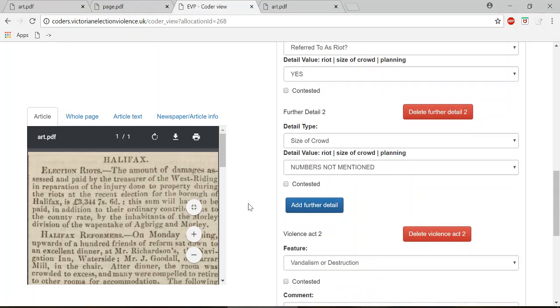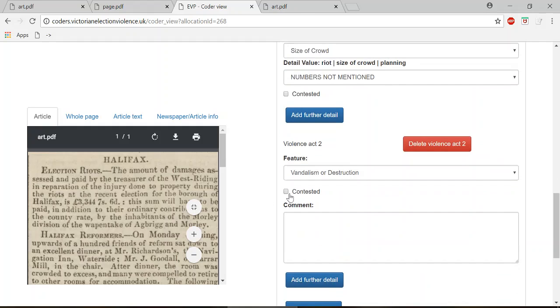If a letter to the editor says, there was indeed some rioting, but there were not hundreds as some have suggested, there were only dozens, this size of crowd that you've put in would be contested. The same is true of vandalism or destruction or any of these other ones. If they suggest that no assaults occurred despite what others have said, then this would be contested.